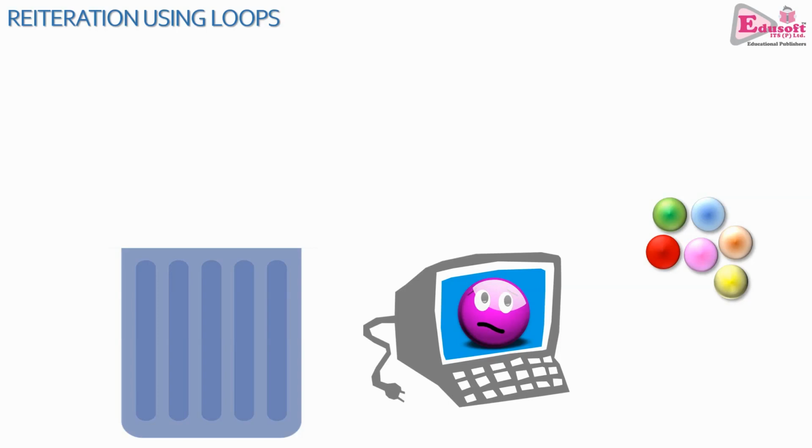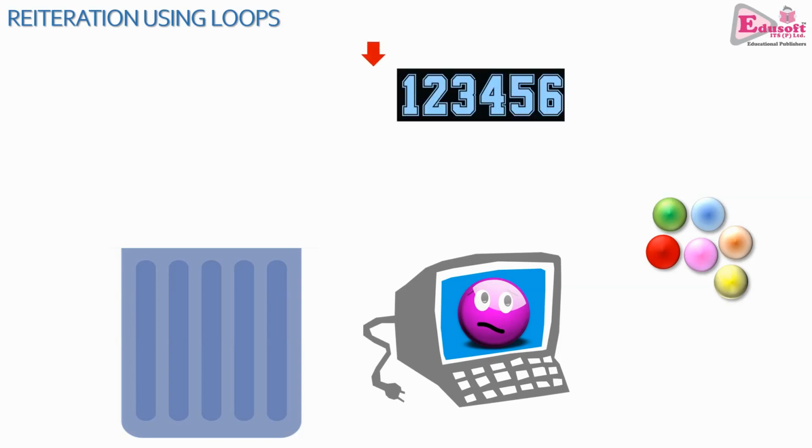Here, this computer has a problem. It has got to put these 6 balls into the bin. It does not know counting on its own, so it needs a counter. It needs somebody to count. So there is the counter.